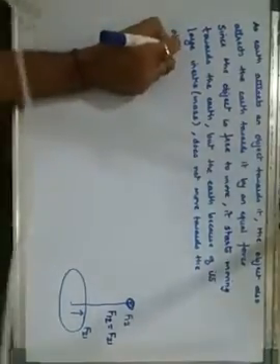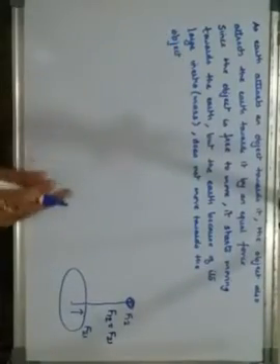Getting it? This is what I meant to say, that when two bodies are attracting,